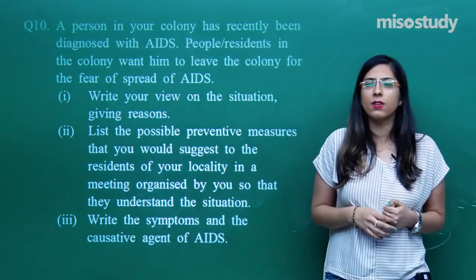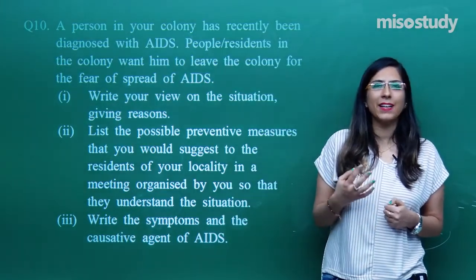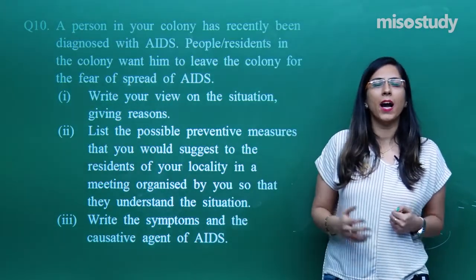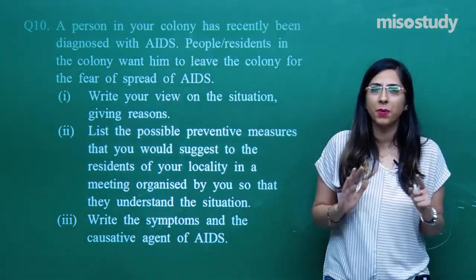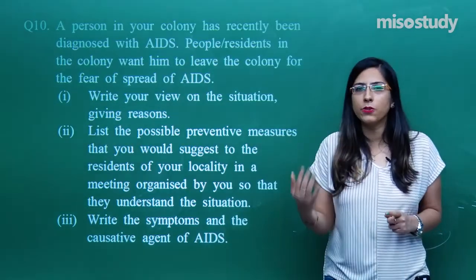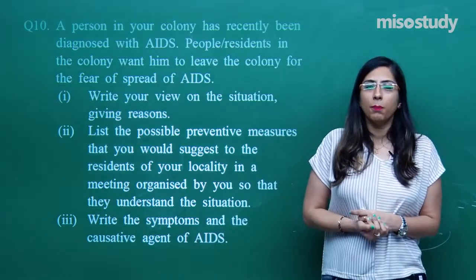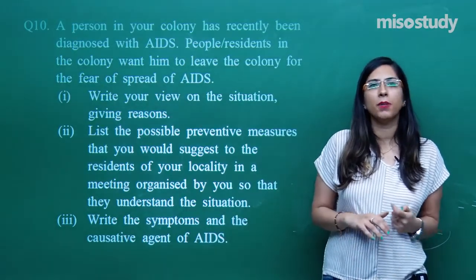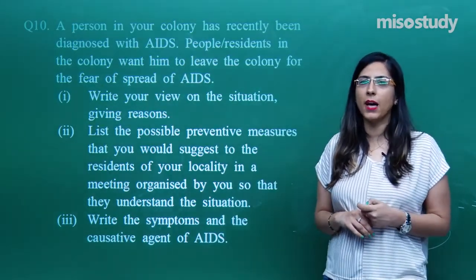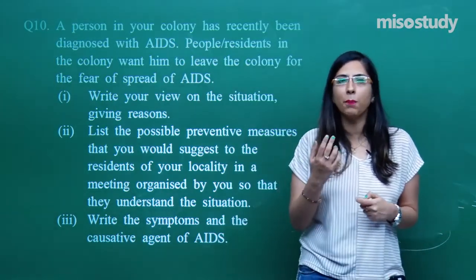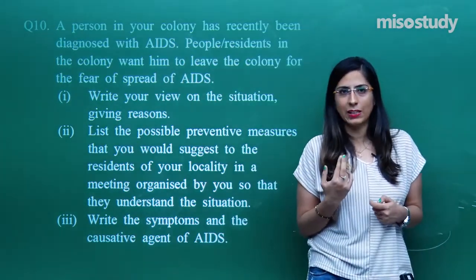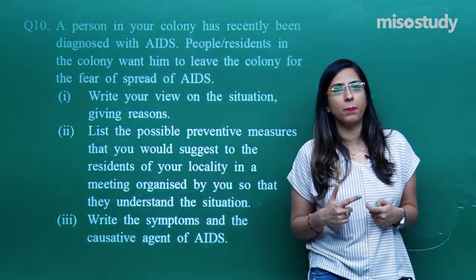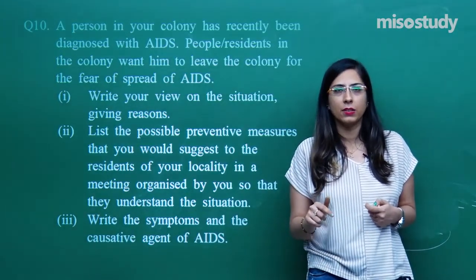Because we know AIDS is not a communicable disease like that. It doesn't spread by using the same utensil, by talking to them, or by handshaking. It does not spread by these mechanisms, and this is how you can educate other people, because normally there is a misconception among people that it spreads this way. Actually, it does not. What happens is that whenever body fluids come in contact with one another, at that time there are chances that the other person can develop AIDS, right?